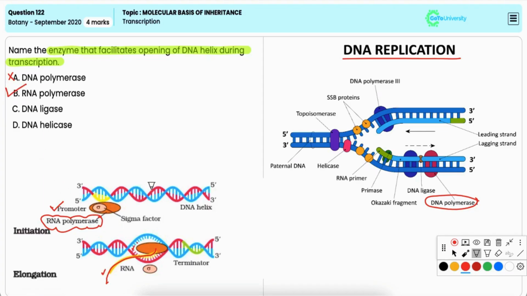Option C, DNA ligase. It is also incorrect because it is involved in DNA replication and repair, where it joins the fragments of DNA, such as Okazaki fragments, together, but it is not involved in the unwinding of the DNA helix. Option D, DNA helicase. This is also incorrect. Though DNA helicase unwinds the DNA helix, it does so during DNA replication and not transcription.